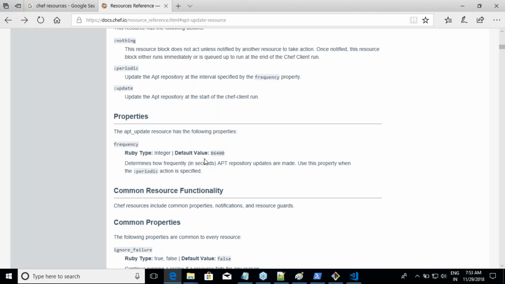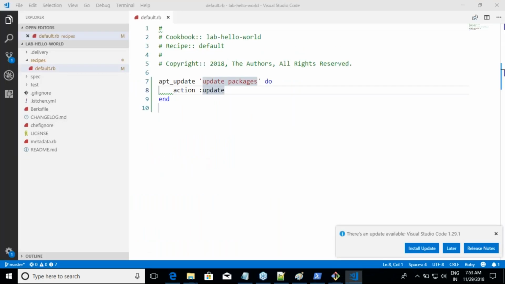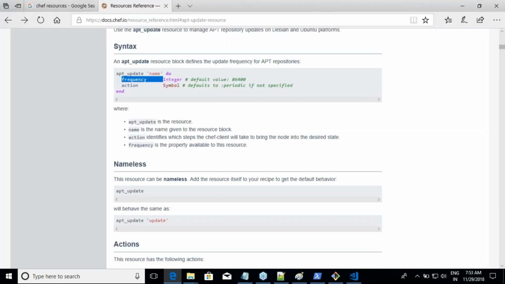Okay, because the frequency takes the parameters in seconds. For 30 minutes, I will have 1800 seconds. So there is no need for me to do apt-get update every time. It will do for half an hour. But that is not a good idea to do that, right? So did this activity, and now let me go over the previous page over there.